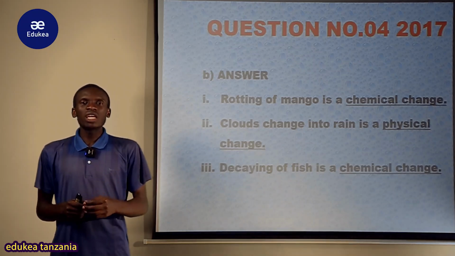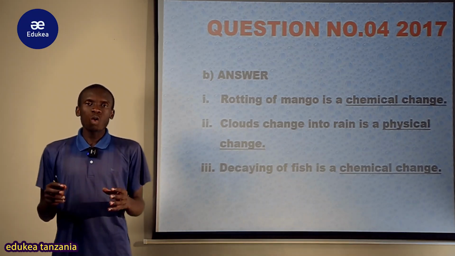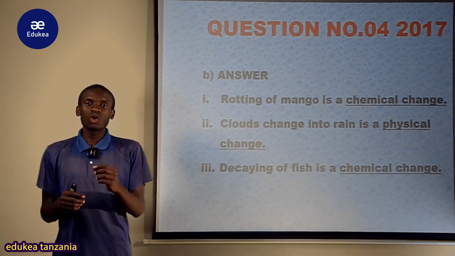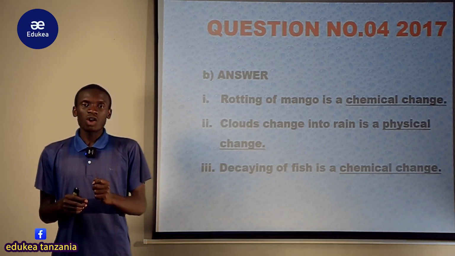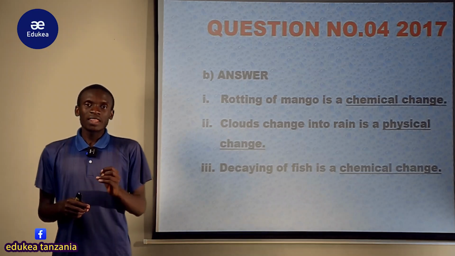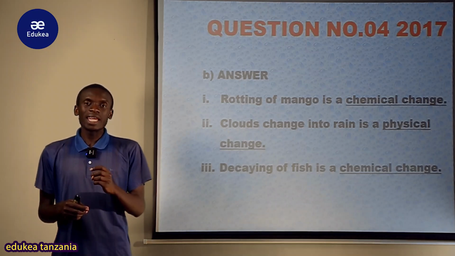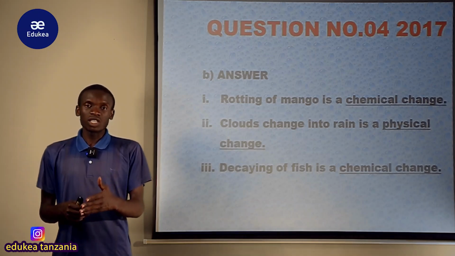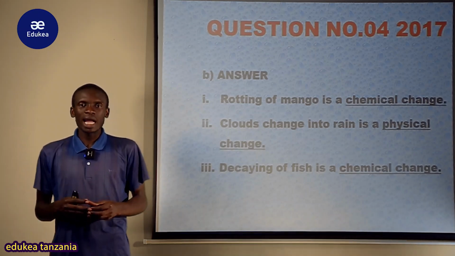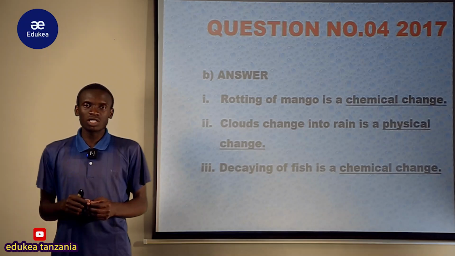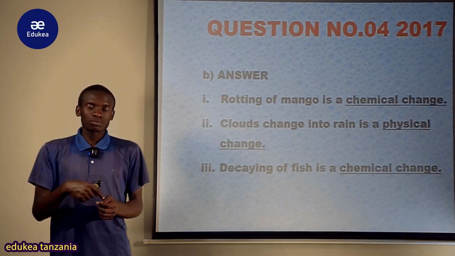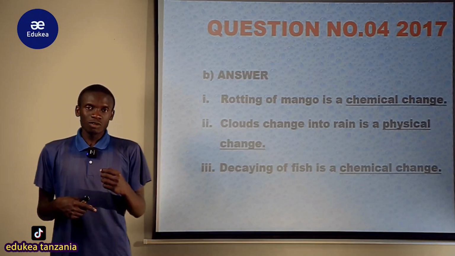But a chemical change is the change that alters the identity of a substance, cause a change of substance, kwa sababu composition yake inabadilika, na ukishachange composition ya substance, it means that the substance that will be obtained is not the same as the first one.